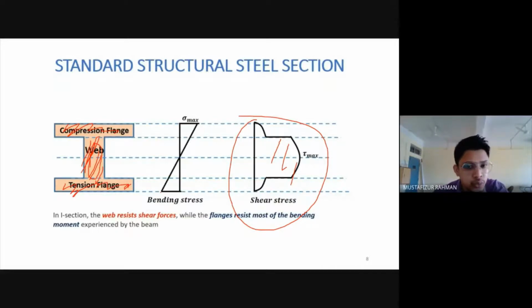By doing so, we are producing an economic section that is beneficial in resisting bending and shear, and we also save some material. So we have this type of section in steel structures, but we cannot obtain this type of section in a concrete beam, right? In a concrete beam, we have one full beam like this.